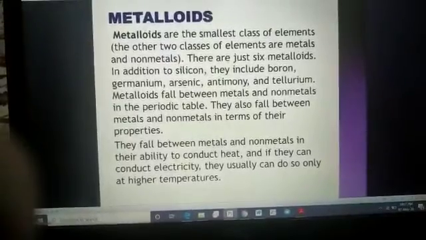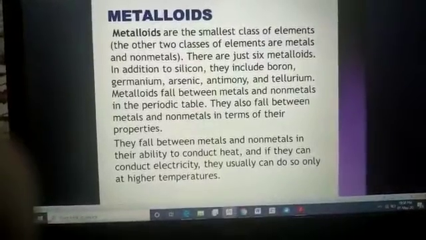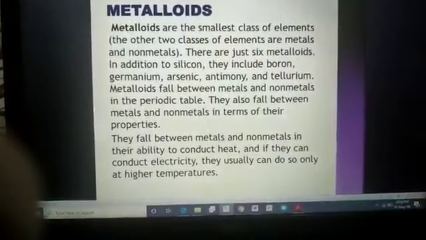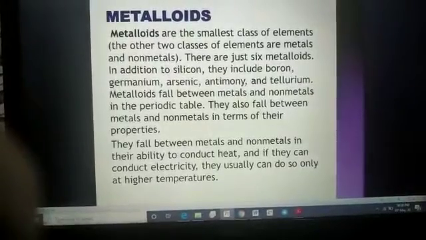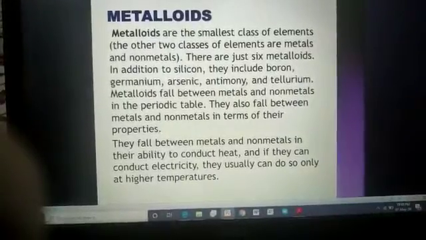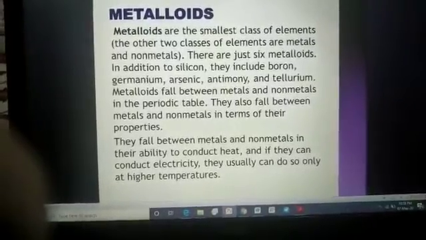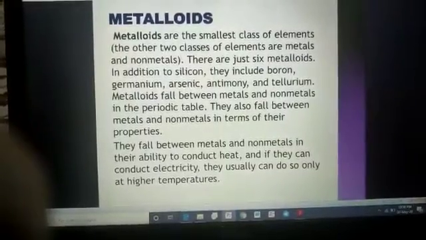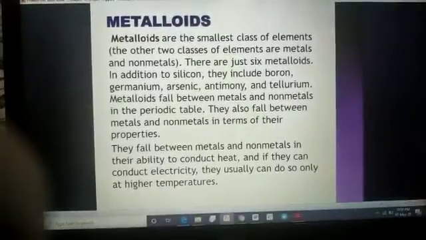They have some specific properties of metals as well as non-metals, and that's why they cannot be categorized in either the metals or the non-metals category, as they have both the properties. Now these 6 metalloids include silicon, boron, germanium, arsenic, antimony, tellurium. If anyone asks you to give an example of any 2 metalloids present in the periodic table, you can easily answer.